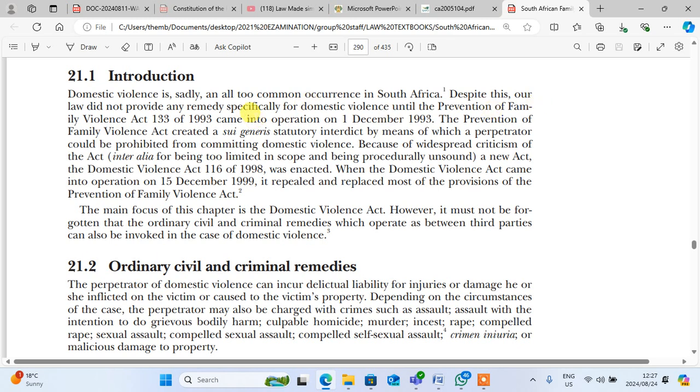Despite this, our law did not provide any remedy specifically for domestic violence until the Prevention of Family Violence Act 133 came into operation on 1 December 1993. The Prevention of Family Violence Act created a sui generis statutory interdict by means of which a perpetrator could be prohibited from committing domestic violence. Because of widespread criticism of the act, a new act, the Domestic Violence Act 116 of 1998, was enacted. When the Domestic Violence Act came into operation on 15 December 1999, it repealed and replaced most of the provisions of the Prevention of Family Violence Act.